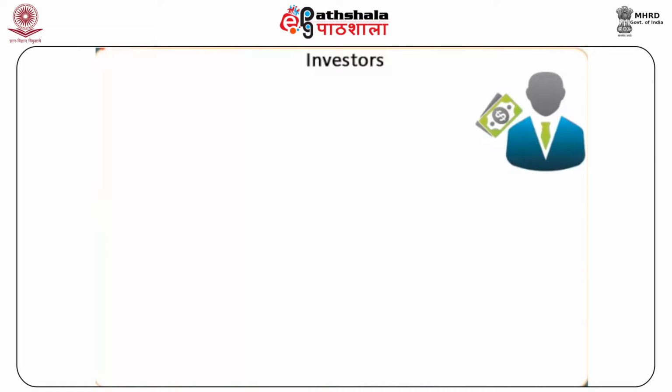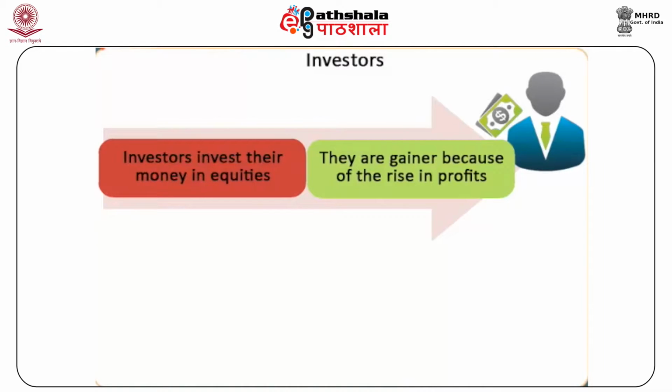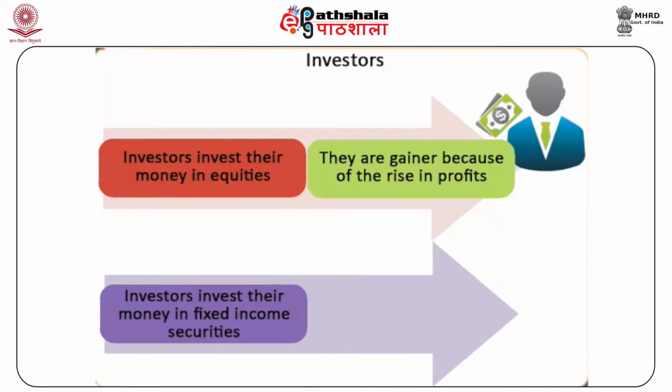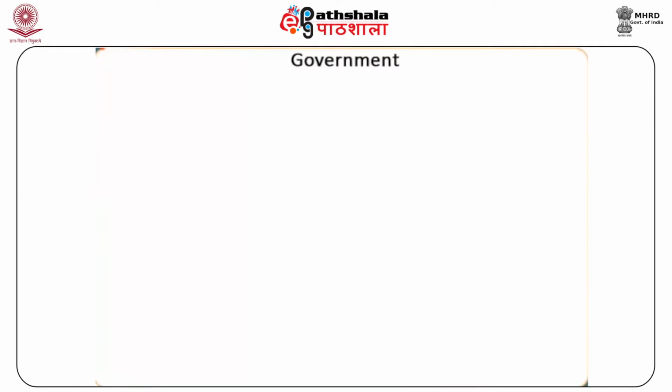Investors. The investment pattern of the investors determines the effect of inflation on investors. Investors are gainers if they had invested their money in equities because of the rise in profits. On the other hand, if investors had invested their money in fixed income securities like bonds, debentures, etc., they are the losers as their income will remain fixed and there is rise in price due to inflation.